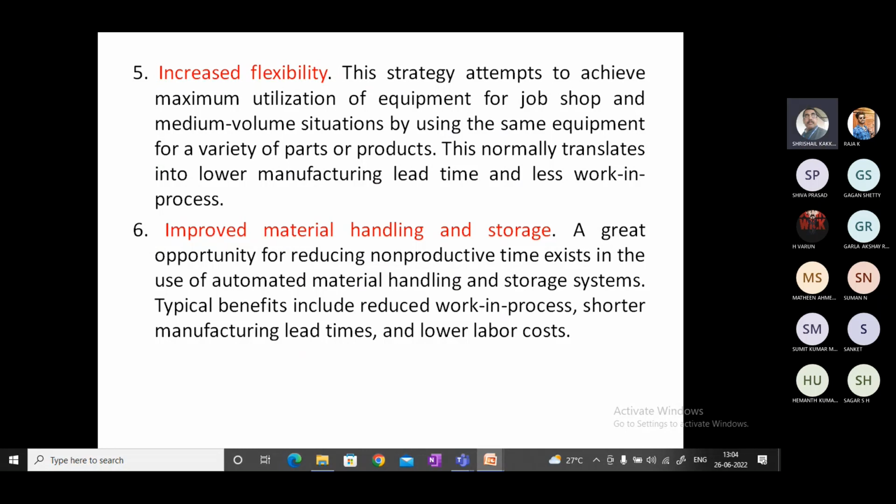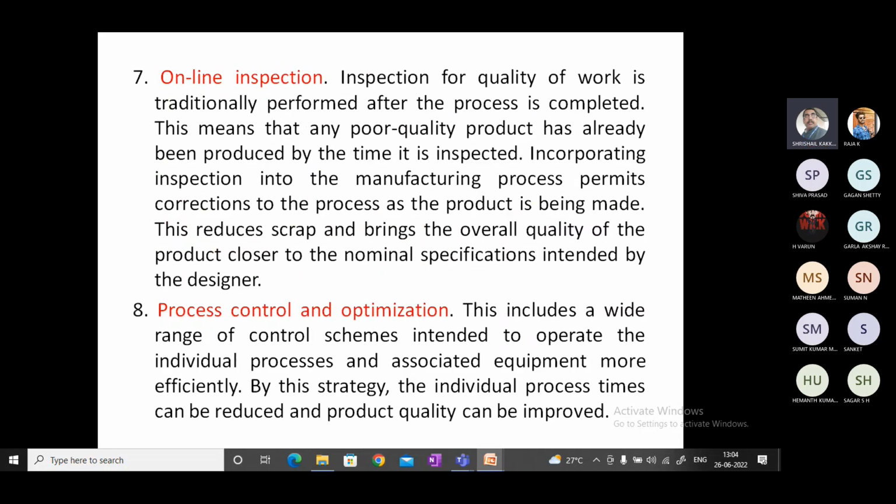Online inspection. It is one of the important areas, online, in process. These are the different inspections. Take the case of a lathe and a CNC machine. In a lathe, the inspection is done after the completion of the process. For example, I want to keep a dimension of 30 plus or minus 0.01. Manually, by error, we may remove a little more material, and then it will not be within the tolerance, and the material will be rejected in the case of a lathe.